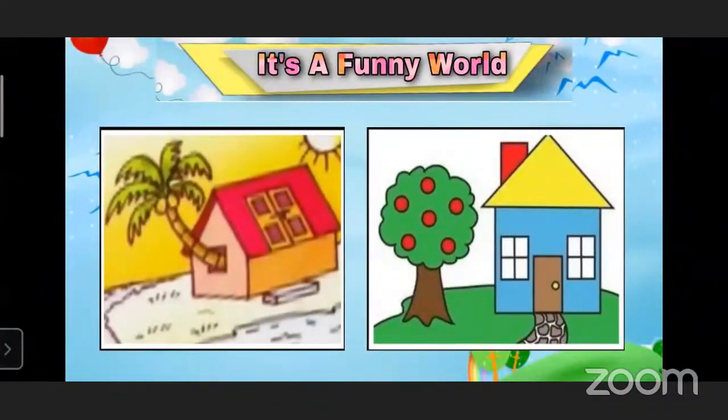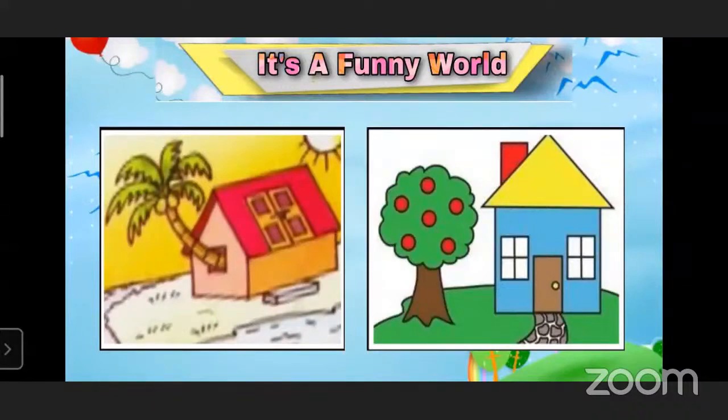In this picture, what do you see? In the first picture, the tree is planted in the house. In the second picture, the tree is planted outside. Yes, exactly.